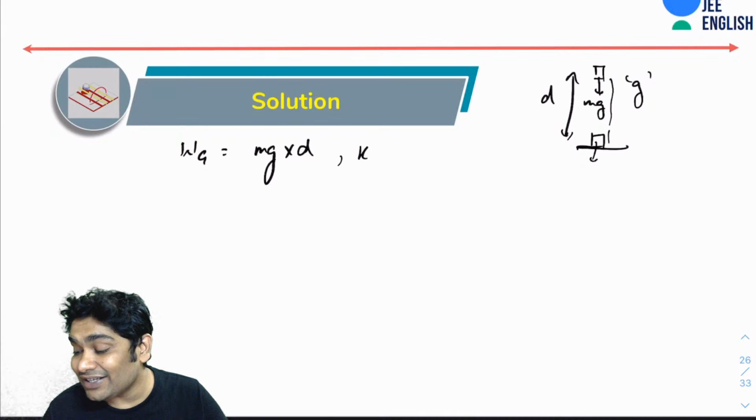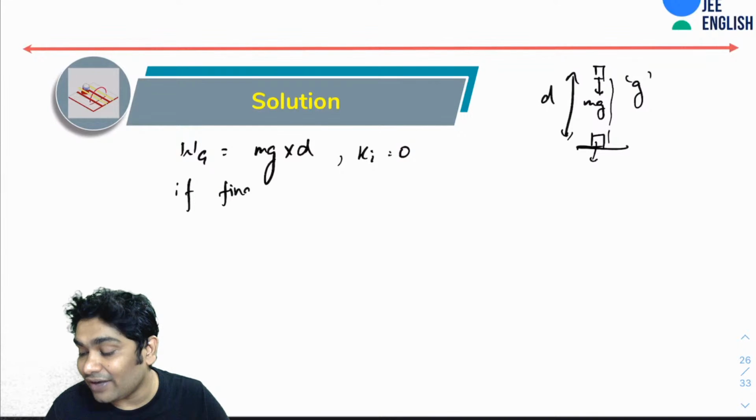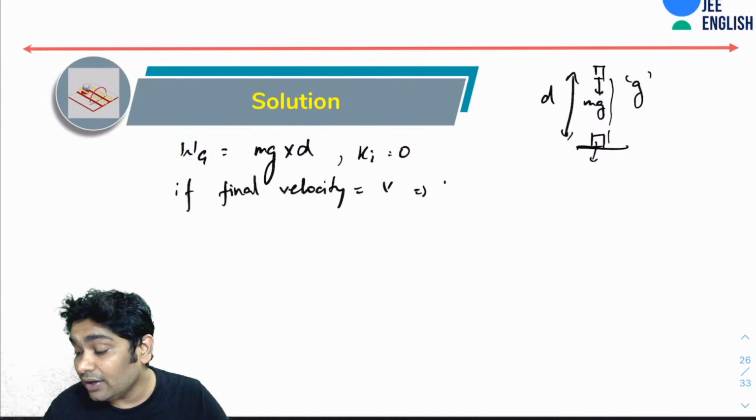And the initial K is zero. Let's imagine the final velocity is v, then the final K would be half mv squared.